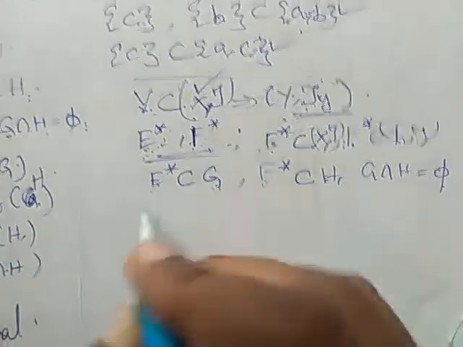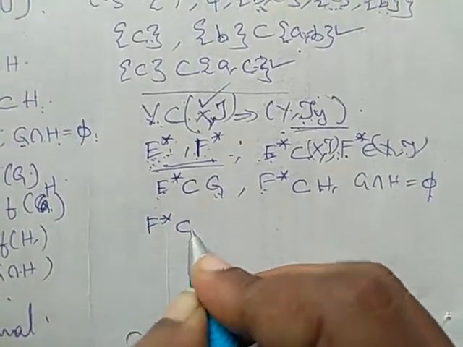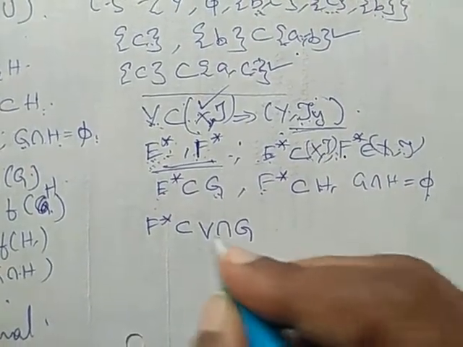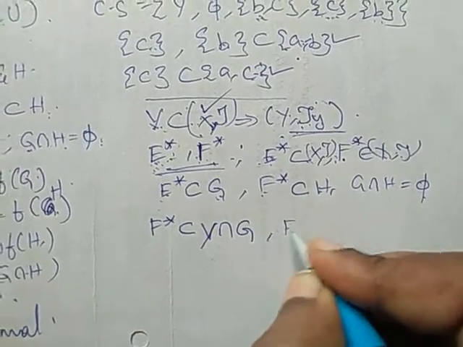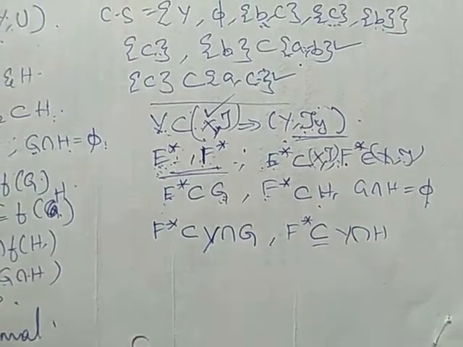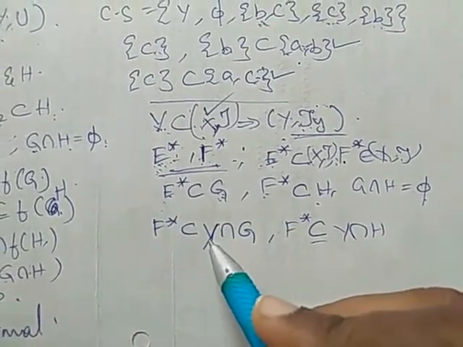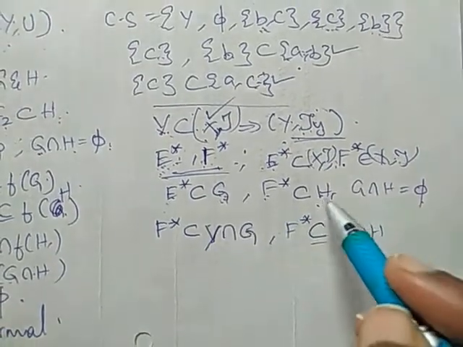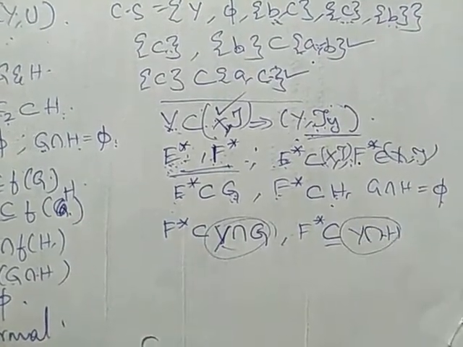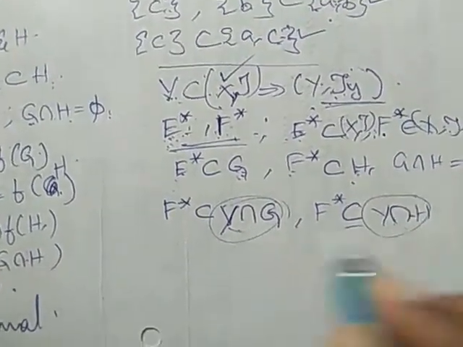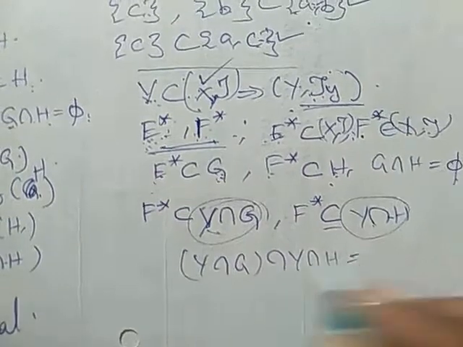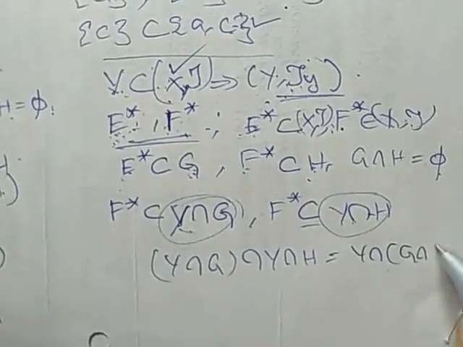This implies E star is a subset of Y intersection G and F star is a subset of Y intersection H also. G and H are open in X. I am considering Y intersection G and Y intersection H, which are open in Y. Also, the intersection of Y intersection G and Y intersection H we can write as Y intersection (G intersection H).